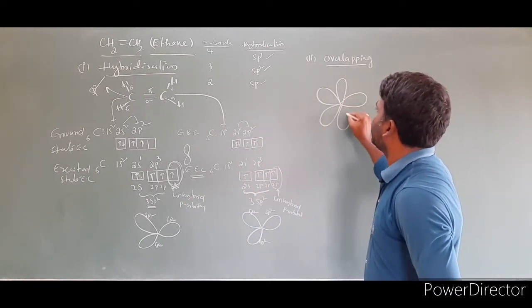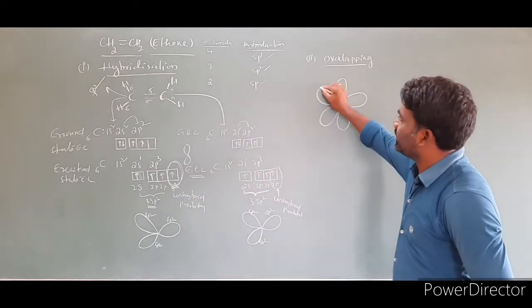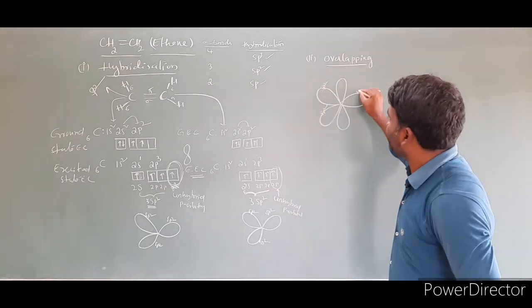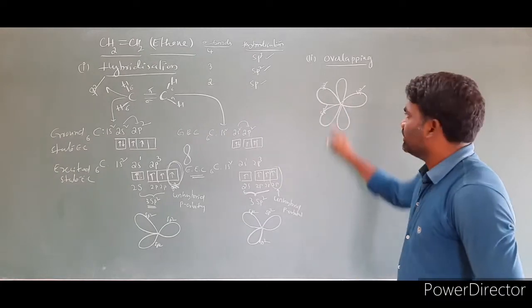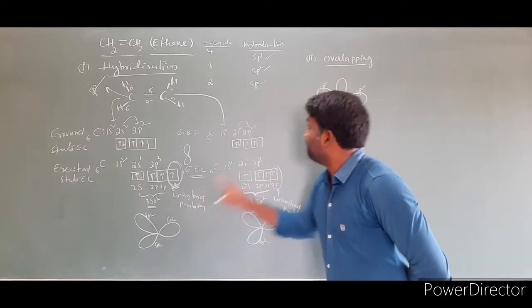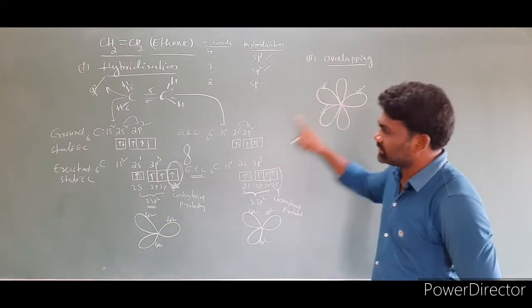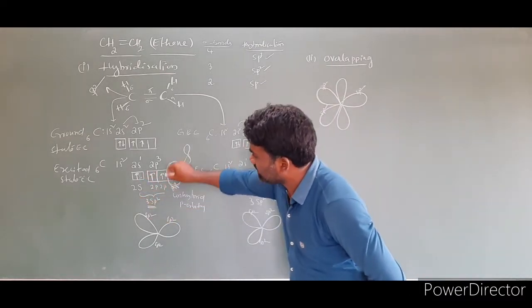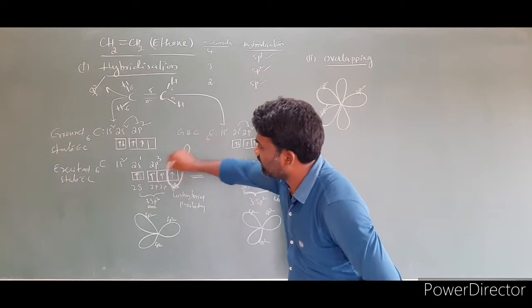So this is sp2, this is sp2, and this is sp2. These 3 I wrote sp2, but this last one is not sp2, because these 3 are involved in hybridization. This last one is not involved in hybridization.